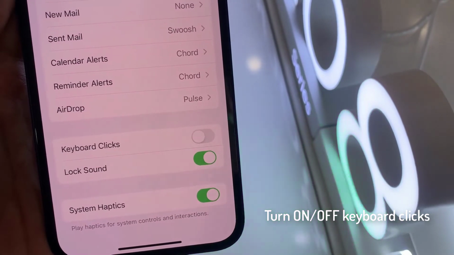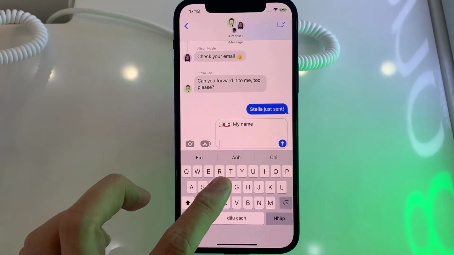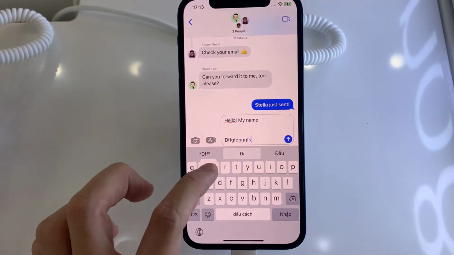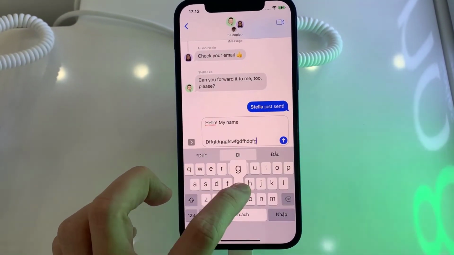So if I switch it off, now I'm just going to bring up a message. And if I start to type, it will not make any sound except the sound from my tapping.